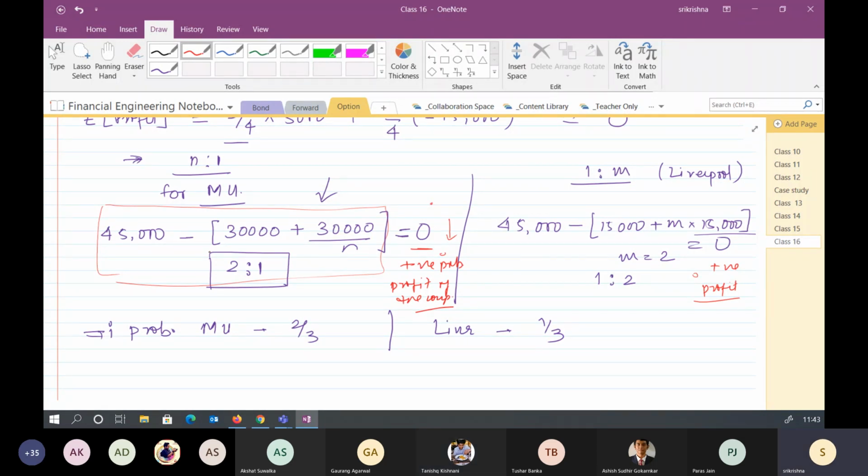Right. Again, it's a different story altogether, because beforehand you will not know that it is 15,000 and 30,000. You have to expect. It will be based on the expectation of how much money you expect to get. Yes or no? Yes, sir. Also, it's very difficult to say that there is a 75% chance that people would bet on Manchester United, or that the probability that Manchester United will win is 75%.